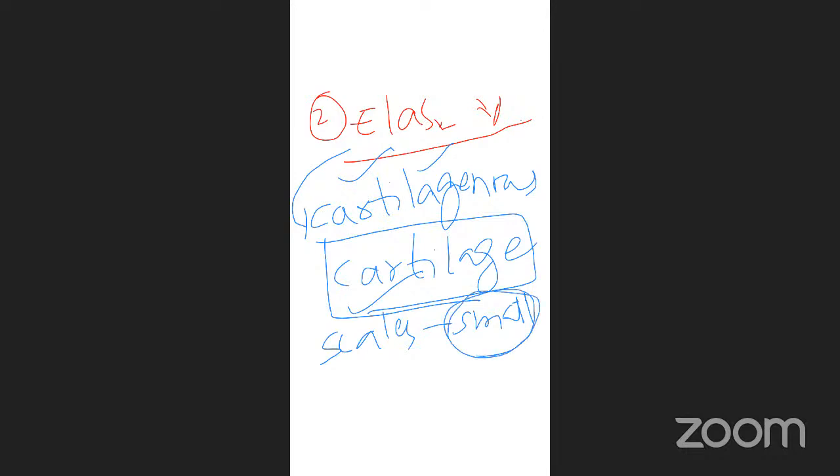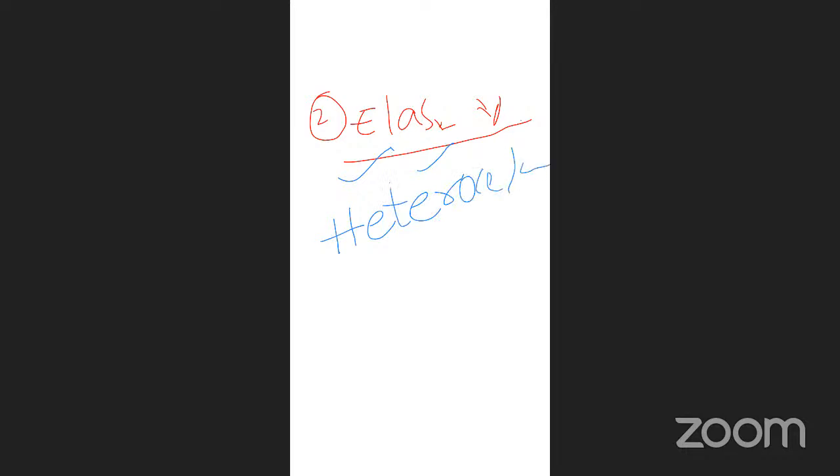They contain small sized scales. Next important character of this elasmobranch is the tail is heterocoelous. Heterocoelous tail is present in the elasmobranchs.